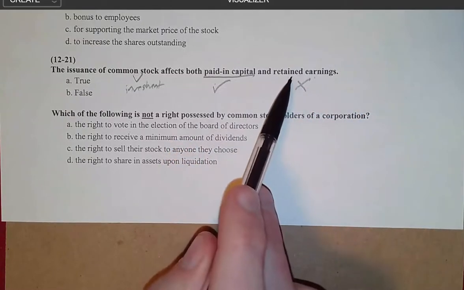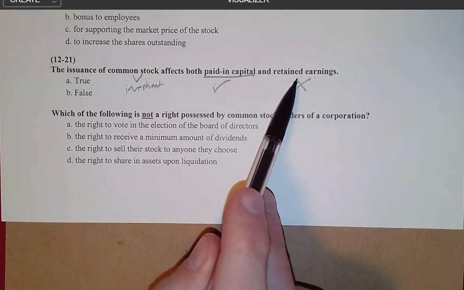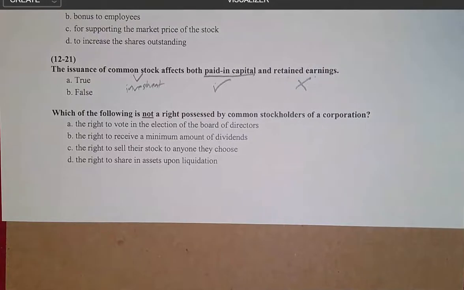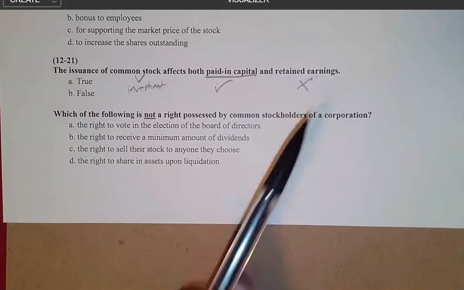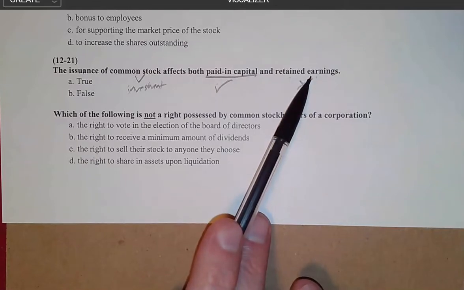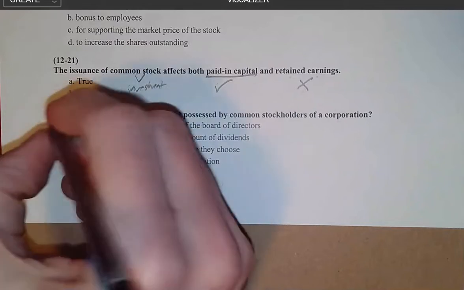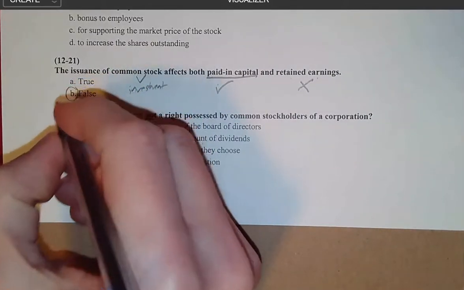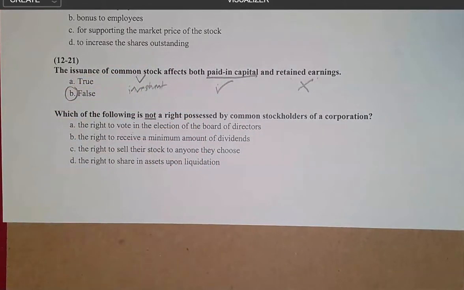Retained earnings come over from the income statement, and then we're going to subtract out dividends paid on common stock. But this asks about the issuance. So retained earnings are simply the amount of business earnings that have been retained by the business and not paid out in dividends. Retained earnings is the second component of stockholders' equity. It has nothing to do with owner investment, and so this is going to be a false answer.